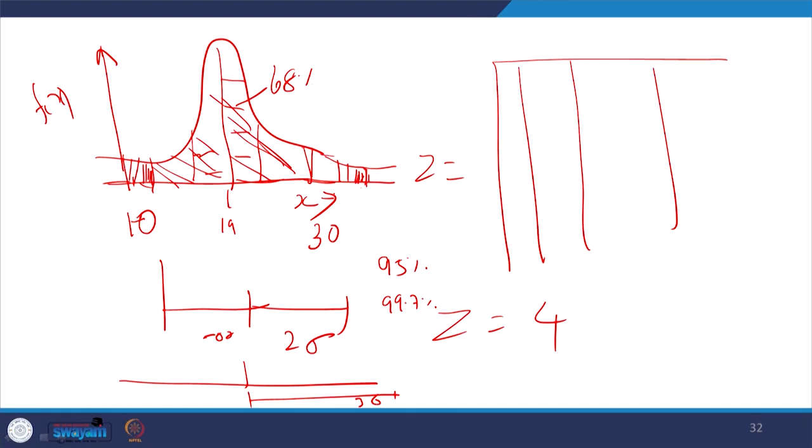Now, I will summarize, dear students. So far we have seen different types of probability distributions. In the previous class we saw some continuous distributions. In this class we have seen the important normal distribution.